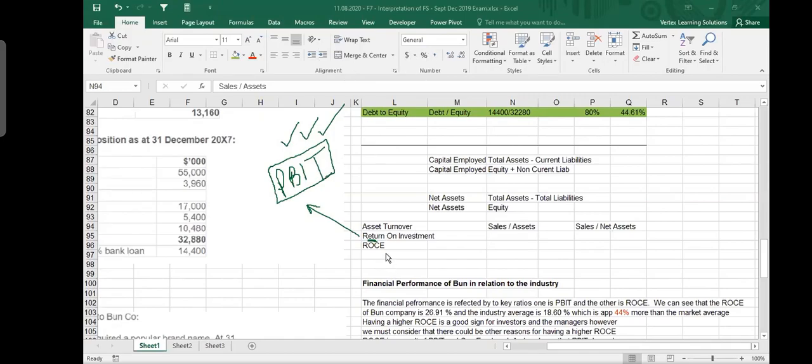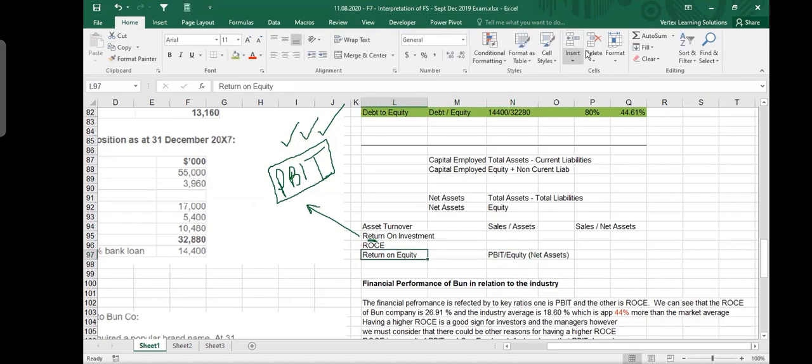Okay, now there is also another ratio. For example, they ask me to calculate return on equity. For return on equity, I would use PBIT divided by equity. And equity means net assets, by the way. Net assets, if you have to find return on equity.